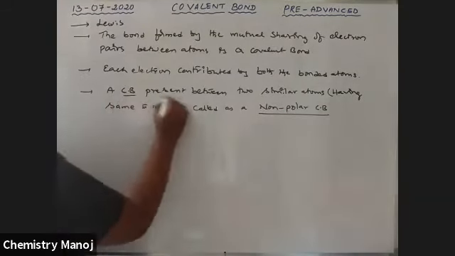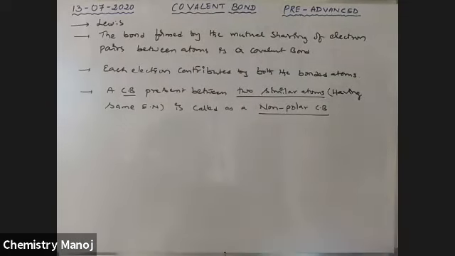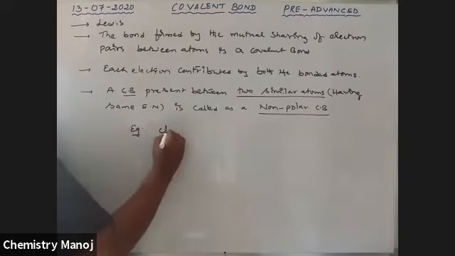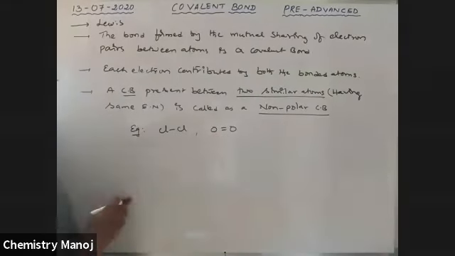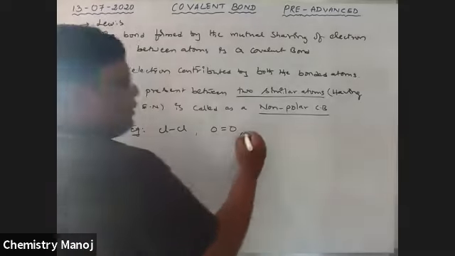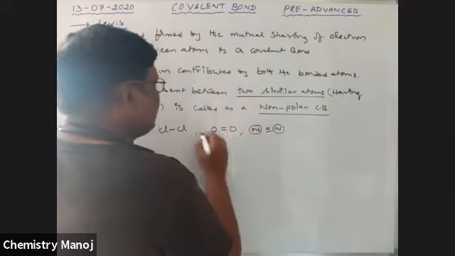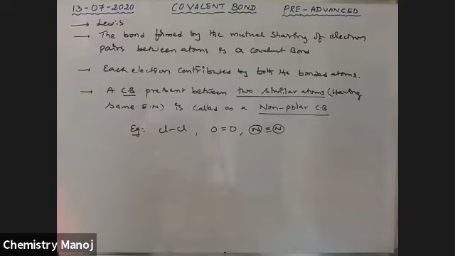A covalent bond present between two similar atoms, whether a single bond, double bond, or triple bond, is called a non-polar covalent bond. For example, the covalent bond between two chlorine atoms is non-polar. The double covalent bond between two oxygen atoms is non-polar. The triple covalent bond between two nitrogen atoms is non-polar. A bond formed between two similar atoms is called a non-polar covalent bond.